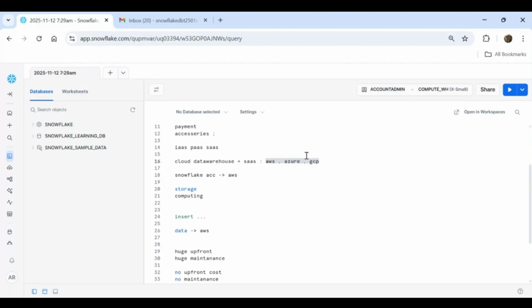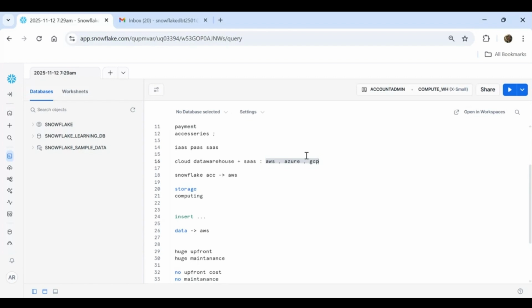It is completely hidden, that entire complexity: how it is working under the hood, how it is taking the services from the cloud, how it is storing the data in the cloud. The entire details will be hidden from you. You are not basically authorized to access that information, and you are not liable to handle it. The entire server related activity will be handled by Snowflake itself. And that is the reason people use Snowflake.